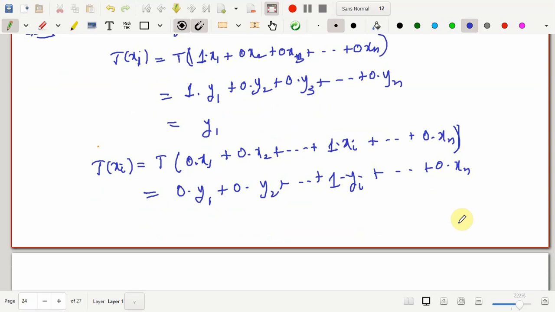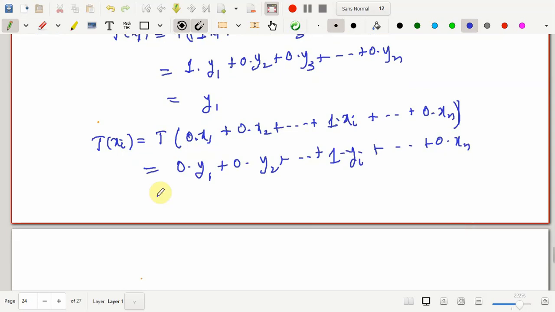Your aim is to show that there exists such a linear transformation, and that is what we have produced. So this is the same as yi. Since I have chosen an arbitrary xi, this has to be true for every i varying from 1 to n. Therefore t of xi is equal to yi is proved.